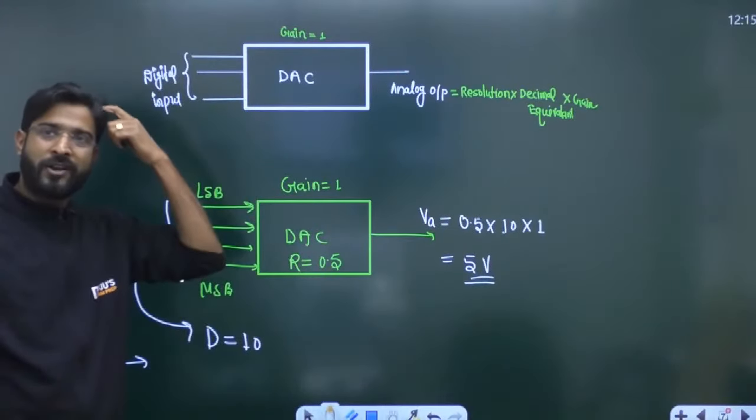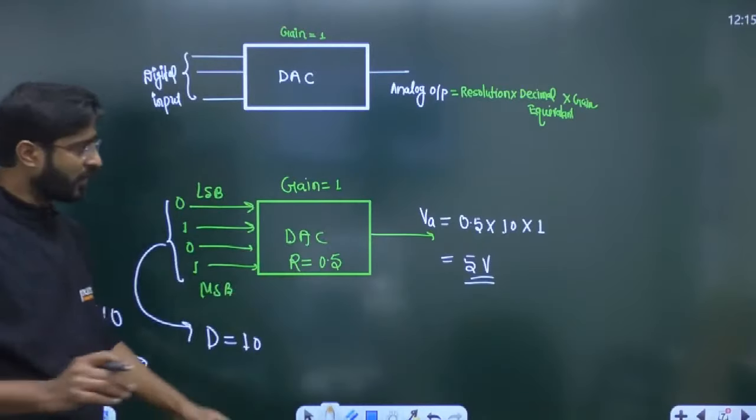Alright, Monisha, it's not 2.5, it's 5 only, right? Okay.